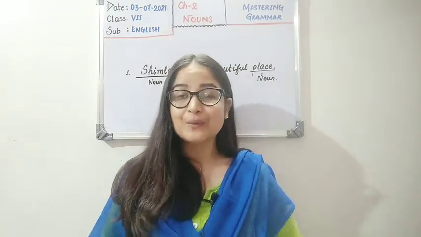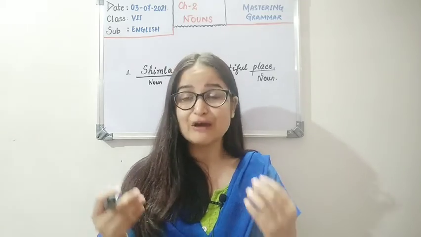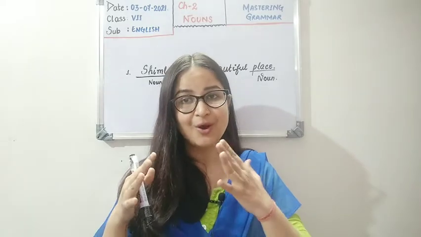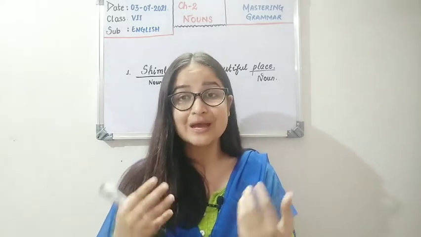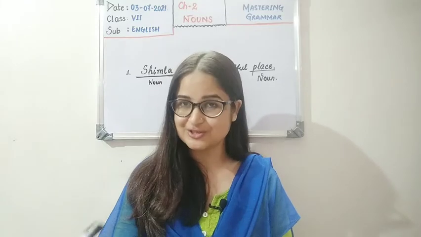Now children, we will be discussing the different kinds of noun. After you learn to differentiate between all the kinds of nouns, it will be easier for you to understand when to use which noun.